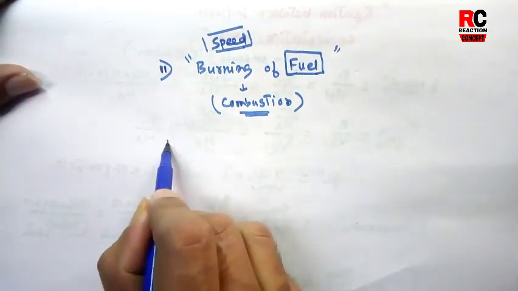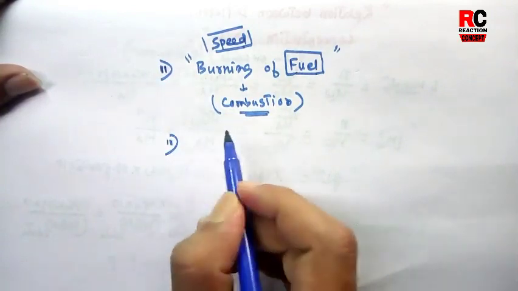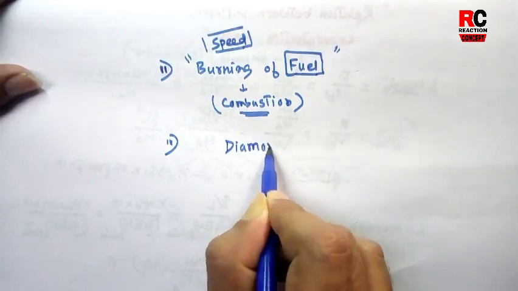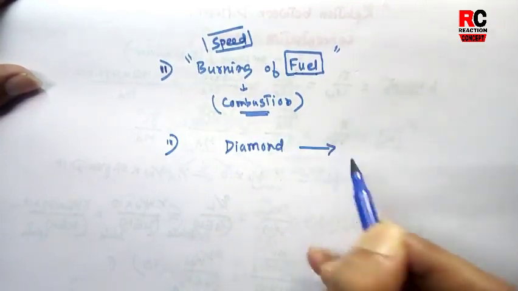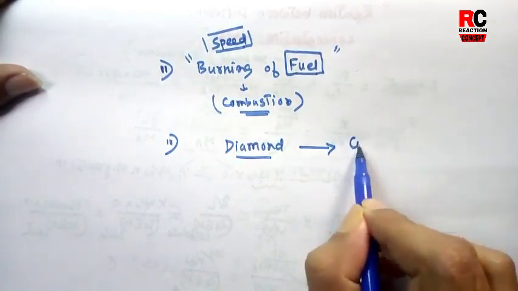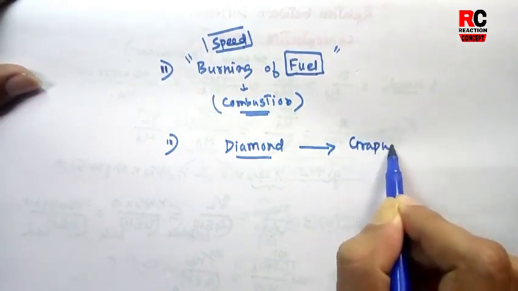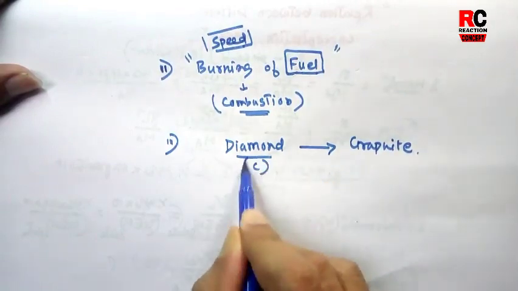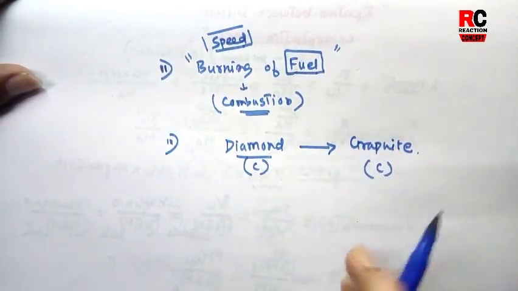There is another example, a familiar reaction: the conversion of diamond to graphite. Both are two forms of carbon. These are allotropes of carbon.